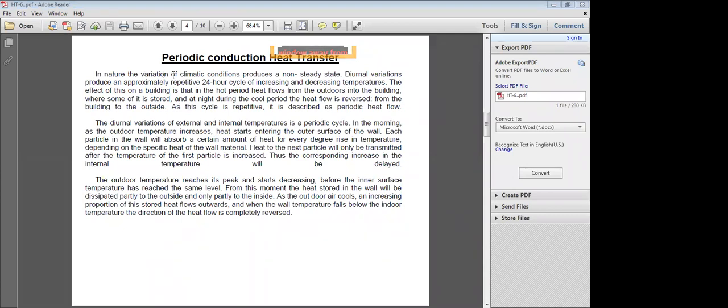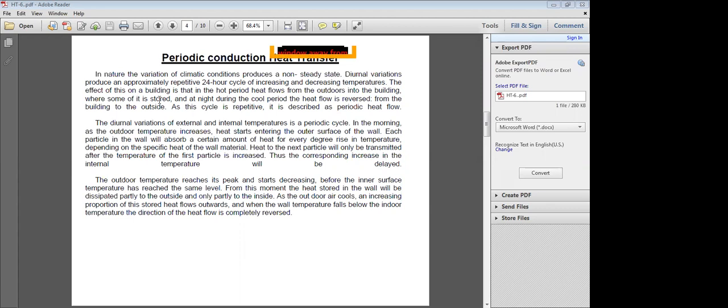in nature, the variation of climatic conditions produces a non-steady state or unsteady state. Diurnal variations produce an approximately repetitive 24-hour cycle of increasing or decreasing temperatures.